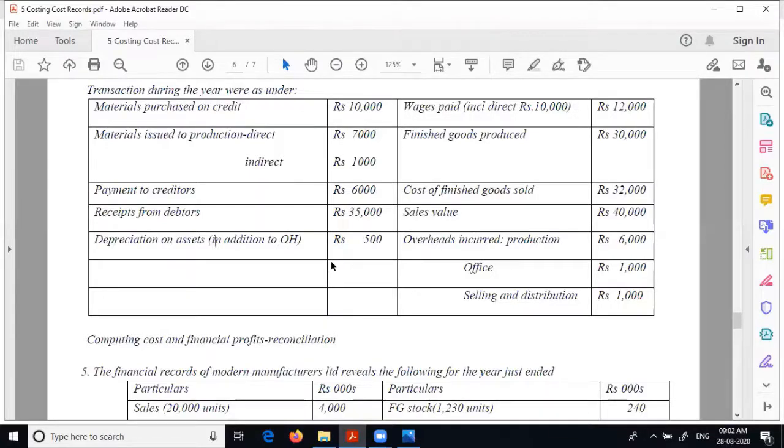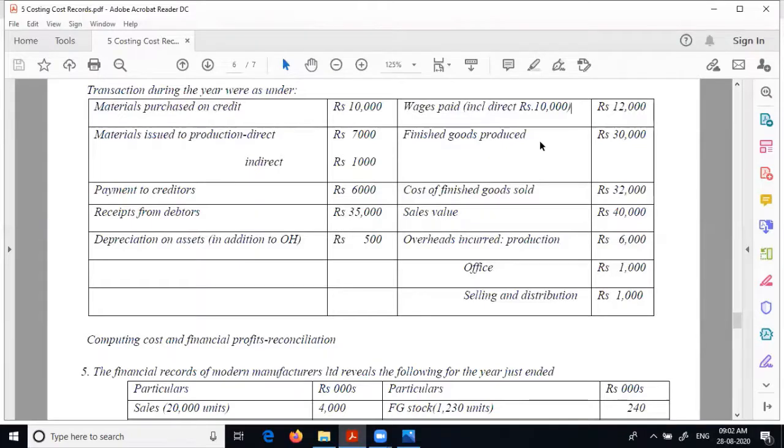Depreciation. Here depreciation of assets is factory overhead. Therefore, it should go to factory overhead control account. Factory overhead control account to asset, or you can take depreciation to asset, and the depreciation will be closed by transfer to factory overhead. Wages including direct 10,000. The wages control account debit to cash bank 12,000. Then when you close it, 10,000 will go to WIP. WIP to wages.